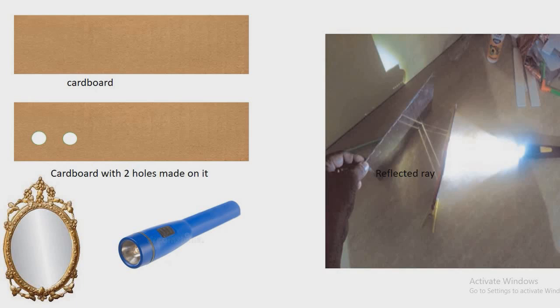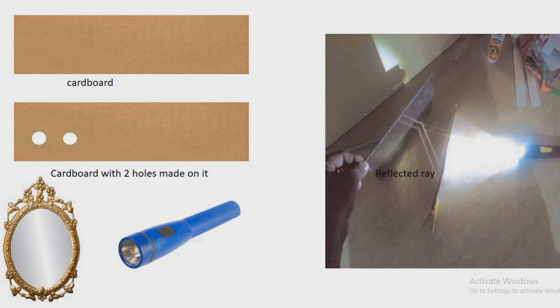So let's do a small experiment here. Take a cardboard. Now make two holes on that cardboard as shown. After that, you take a mirror and also a torch. Now you can see the arrangement done in the image there. You can see the mirror is kept at the last, the person is holding it, and then after it, the cardboard with the hole is kept in front, and in front of that, the torch is kept.